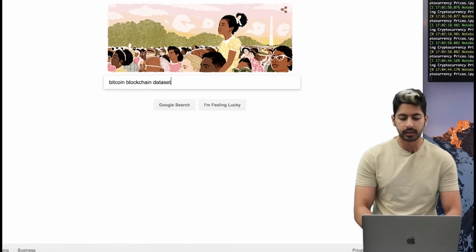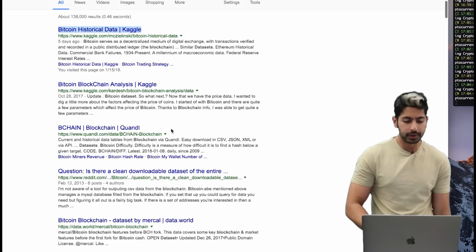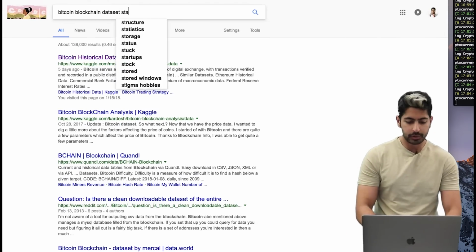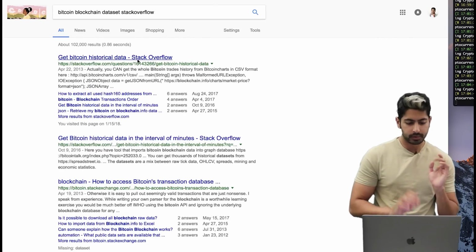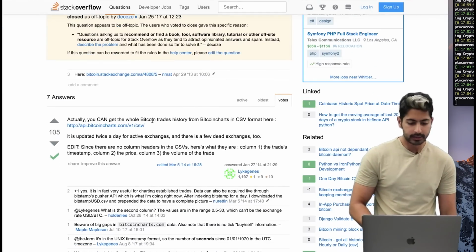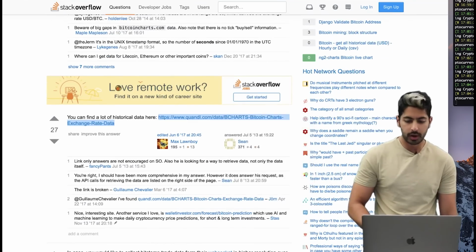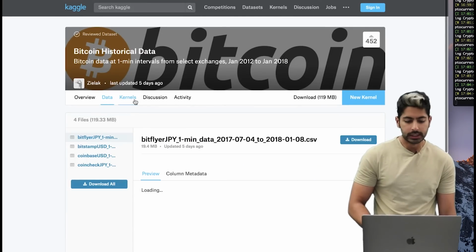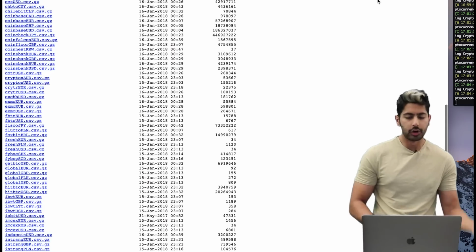In terms of where you can get this data set, if you just Google Bitcoin blockchain data set, you've got several. I got mine from Kaggle, which is the first link, but you've got several here. In fact, you could just pull it from the blockchain API directly. If you search Stack Overflow, you've got some people who have posted how to get Bitcoin historical data. This guy says you can get the whole trade history in CSV format from api.bitcoincharts.com. Quandl is another one, but basically, I use Kaggle just because I really like Kaggle. You've got a bunch of CSVs for all sorts of things.